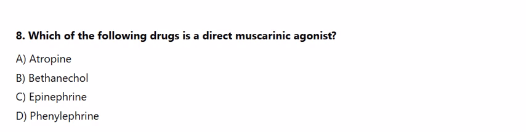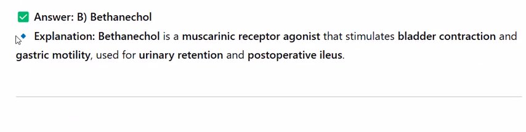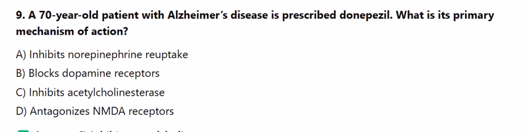Bethanechol. Explanation: bethanechol is a muscarinic receptor agonist that stimulates bladder contraction and gastric motility, used for urinary retention and postoperative ileus.